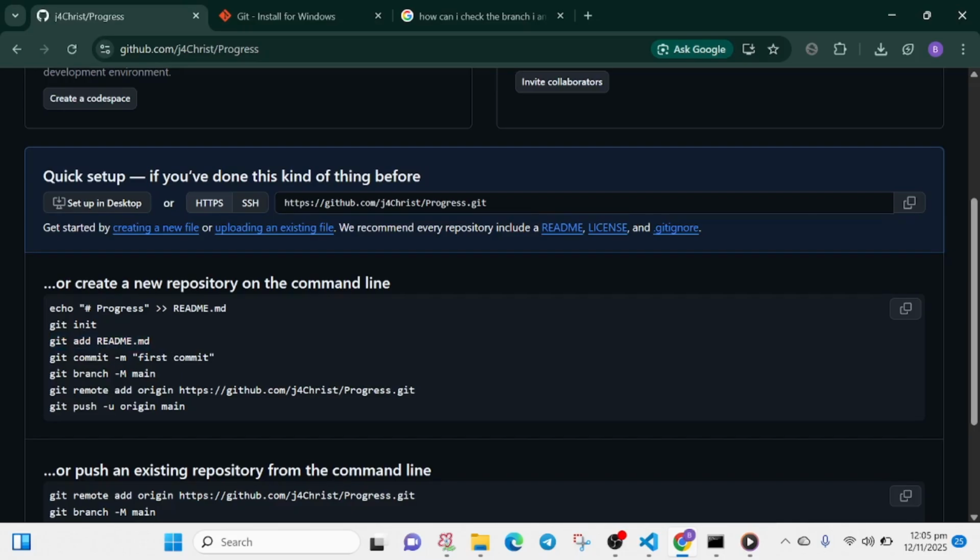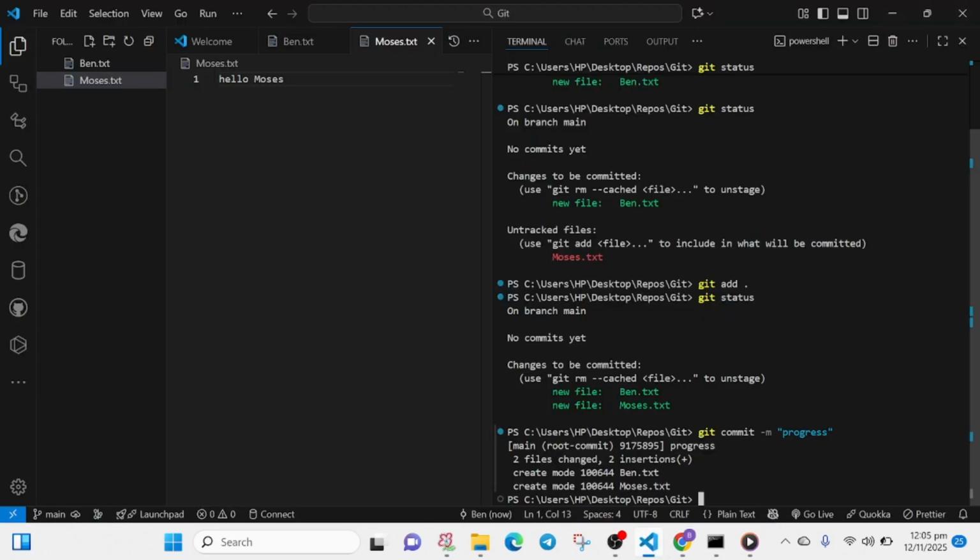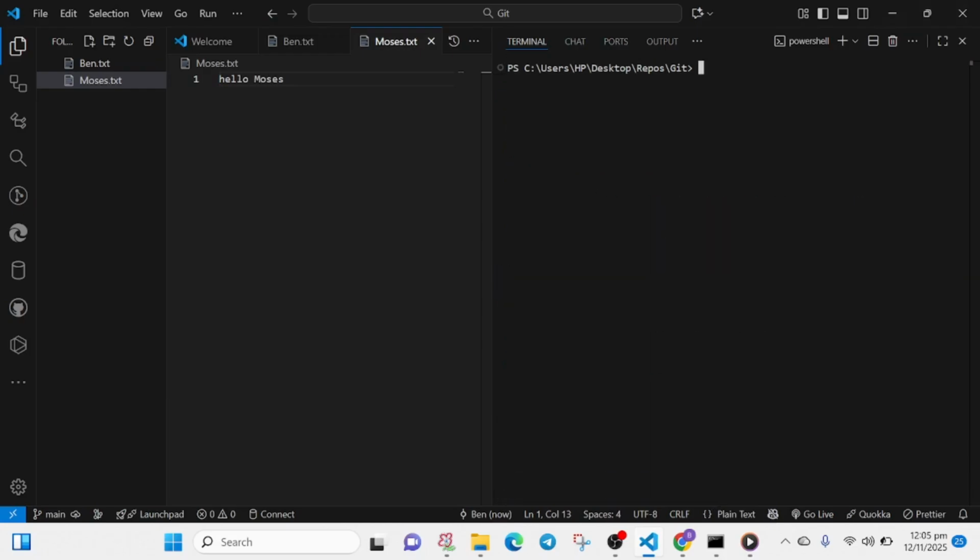So git commit with the first message. So this is our git commit and our message, right? And of course, git branch, we are setting the default branch as main, and you can add a remote origin. So I want us to take particular note of this because this is what we've actually not done. So let's copy and paste this because as you've seen, the typing I'm doing is really going in the wrong direction. So git remote add origin, and we have our GitHub URL.